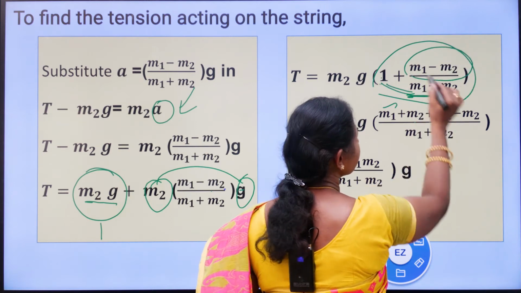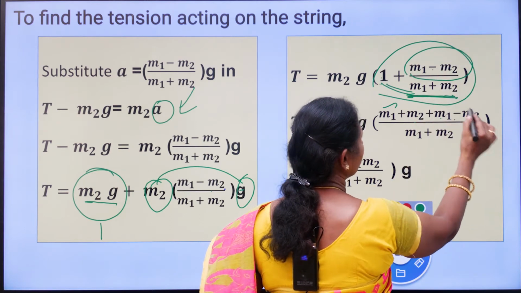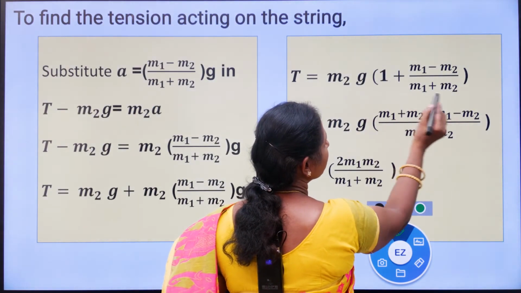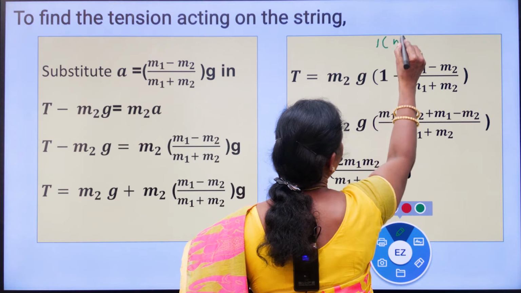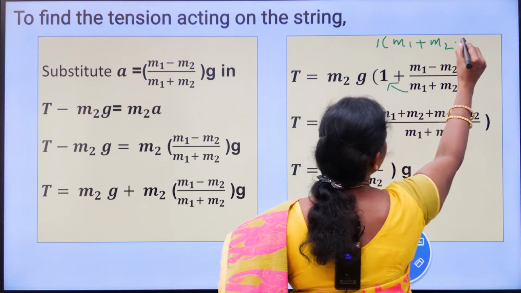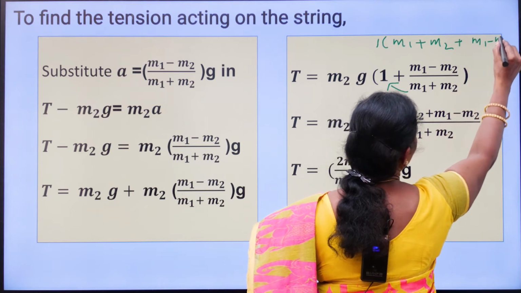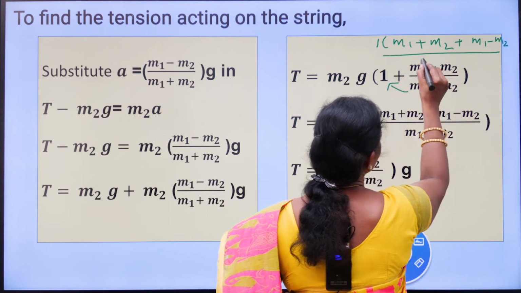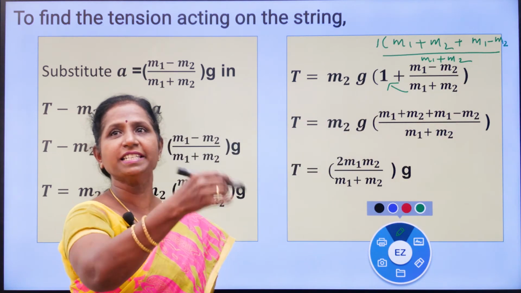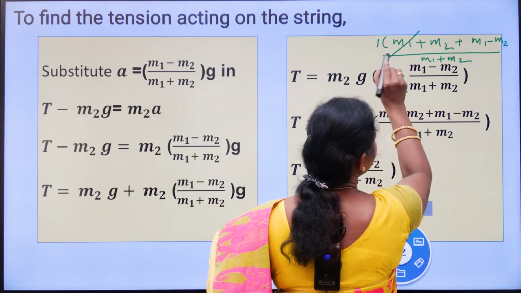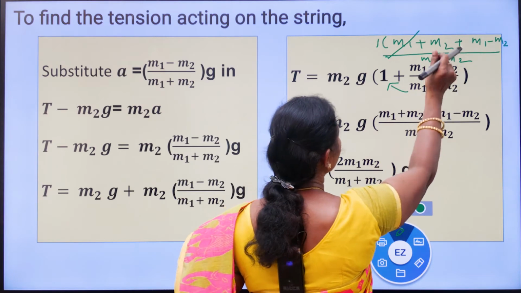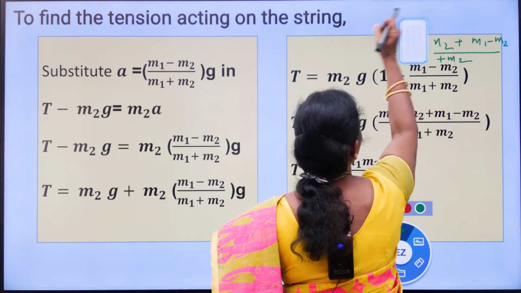Here, as such, you write plus m1 minus m2, all divided by m1 plus m2. So now this plus m2, this minus m2 gets cancelled. What is cancelling? m2 is cancelling, correct?